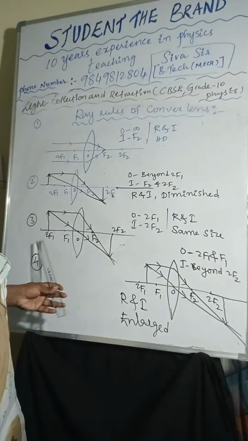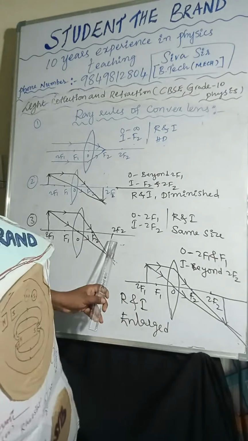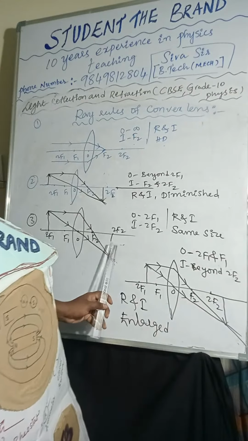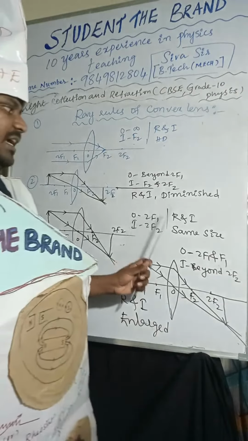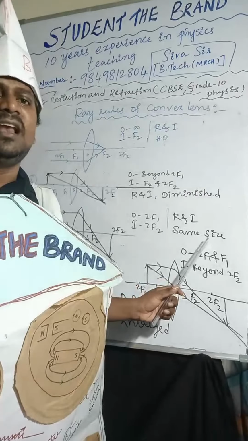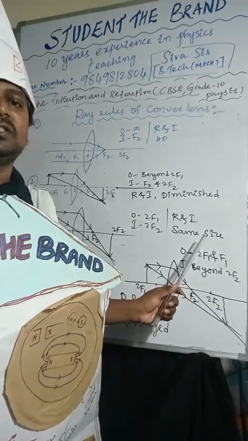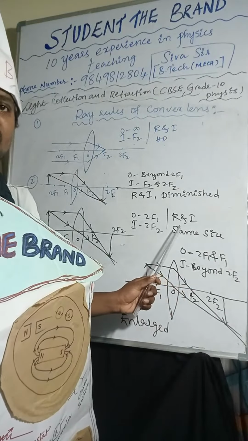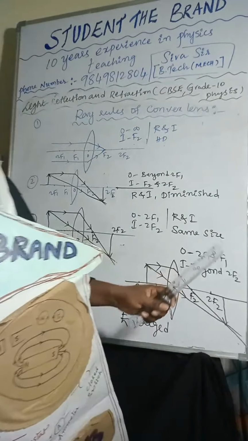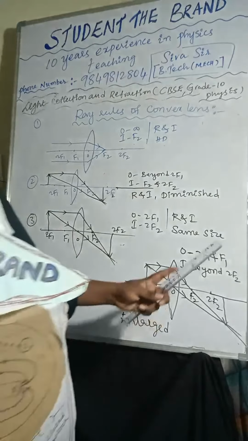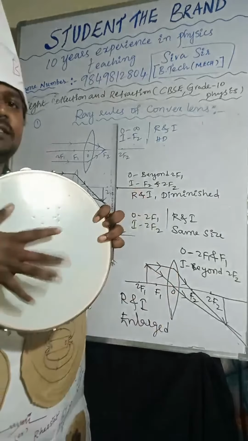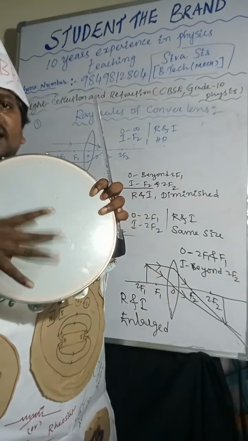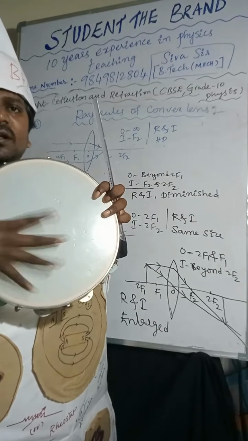Now the object is placed at 2F1. The image will form at 2F2. The nature of the image is real and inverted, and the same size.